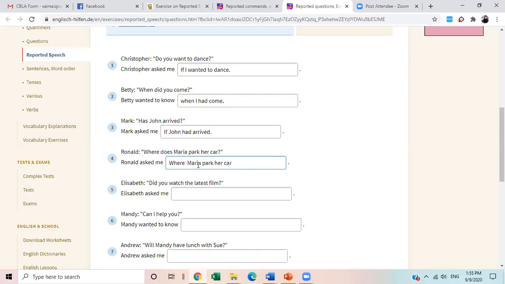So does will not be changed into did. This is a simple present question which will need to be changed into a simple past statement or affirmative. So if I write here -ed, where Maria parked her car, and then I put a period in the end, now it is a statement. I hope you understand.